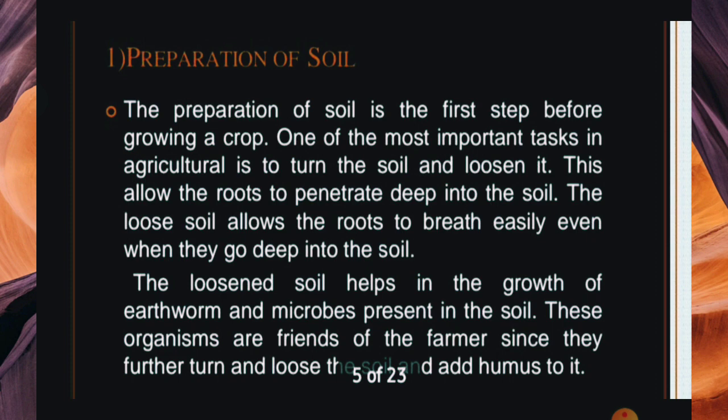Friendly organisms are friends of the farmer, since they further turn and loosen the soil. They help to loosen the soil, because the earthworm lives in the soil, and they go from one place to another, changing places. By this the soil is also loosened, so they help the farmers. We call them friends of farmers also, they increase the fertility of the soil, and by this the plants grow faster.